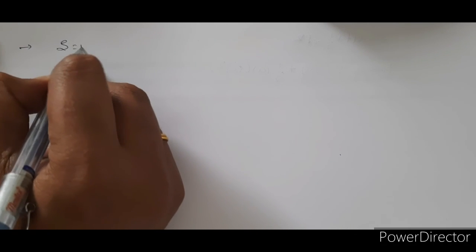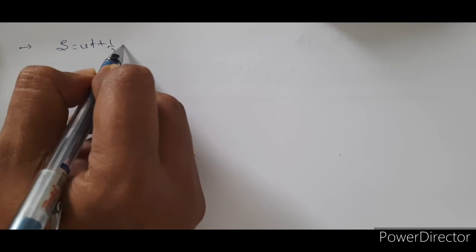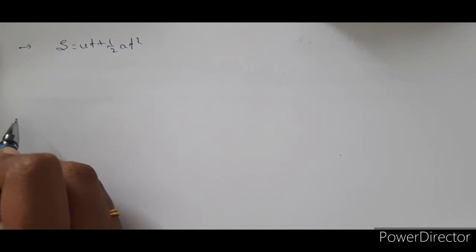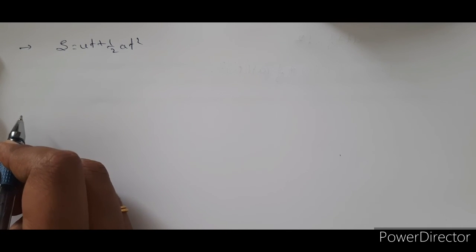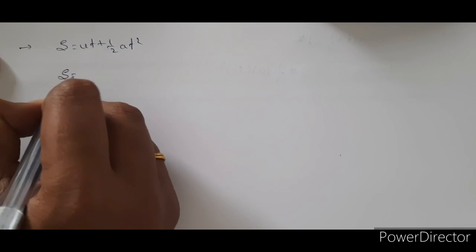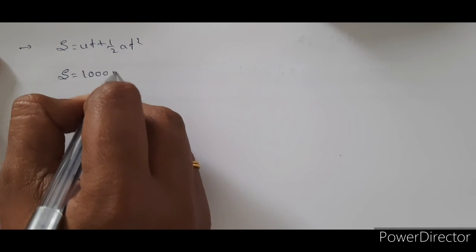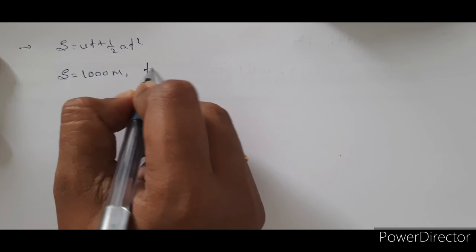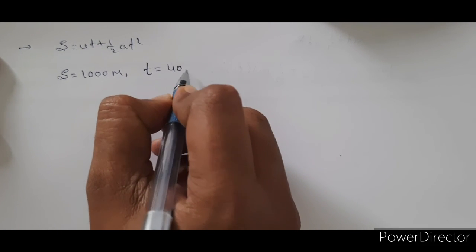Now S is equal to ut plus half at square. With the help of this formula, we are going to find the minimum acceleration of a car to avoid an accident. The distance is known, 1000 meter or 1 kilometer, and the time we already calculated is 40 seconds.